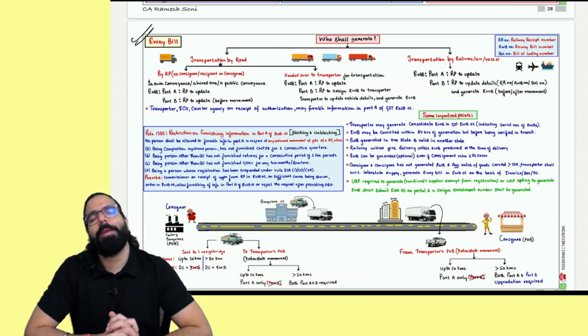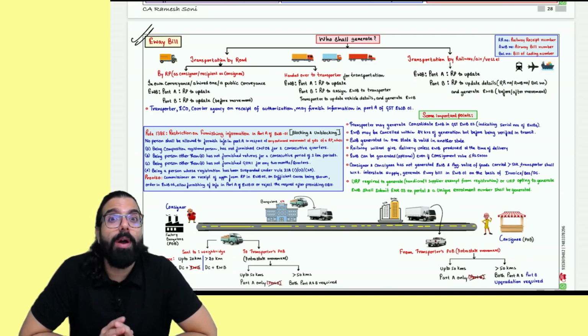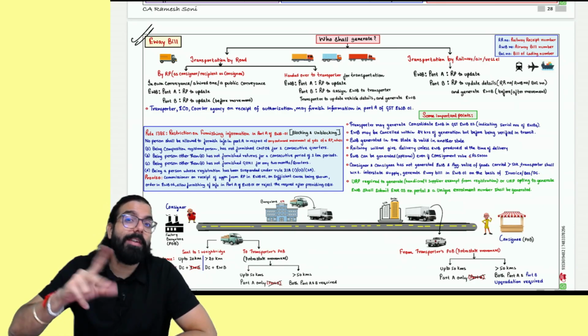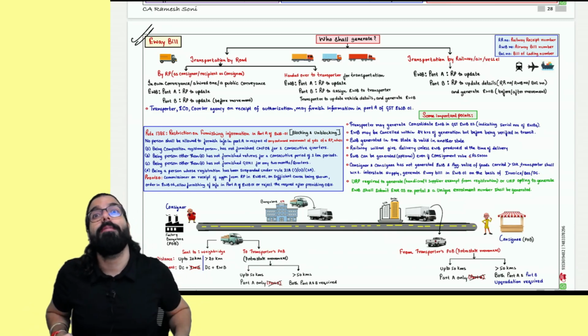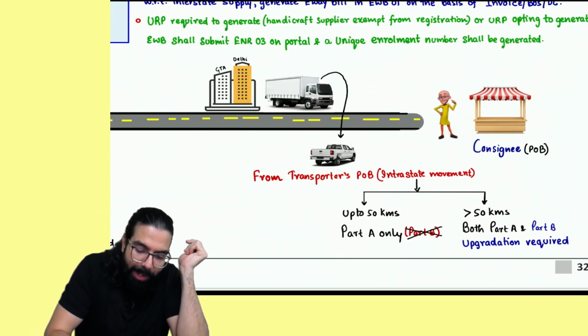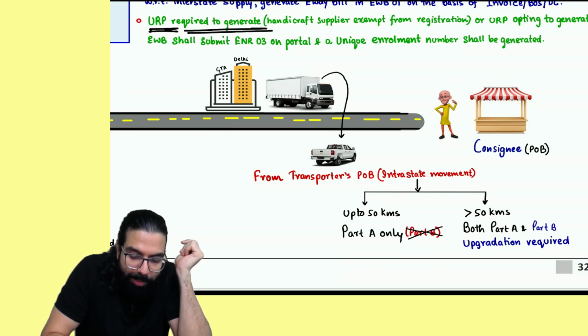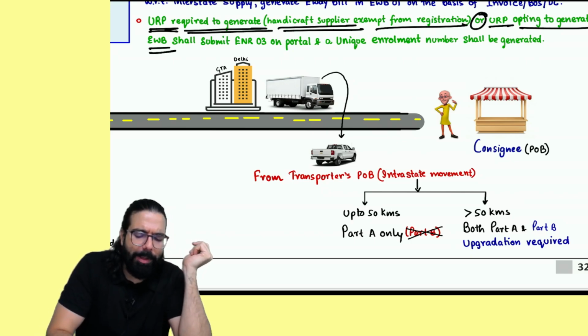Handicraft suppliers who are taking goods from one state. People, tell me one thing. Who are the people required to raise e-way bill? Number one, your consignment value is more than 50,000, you are required. Intra or inter doesn't matter. Sending goods from one state to another state for job work, mandatorily required. If you are a handicraft supplier who is exempted from registration under section number 24(1) and (2), casual taxable person, or interstate supplier of handicraft goods or craftsman goods which are majorly made by hand, exempted from registration but not from e-way bill. Now, when they have to generate an e-way bill, they are telling how to generate. So the government went ahead and told, if you are an unregistered person and you are required to generate, the handicraft supplier who is exempted from registration or an unregistered person who is opting to generate an e-way bill, how will I generate?